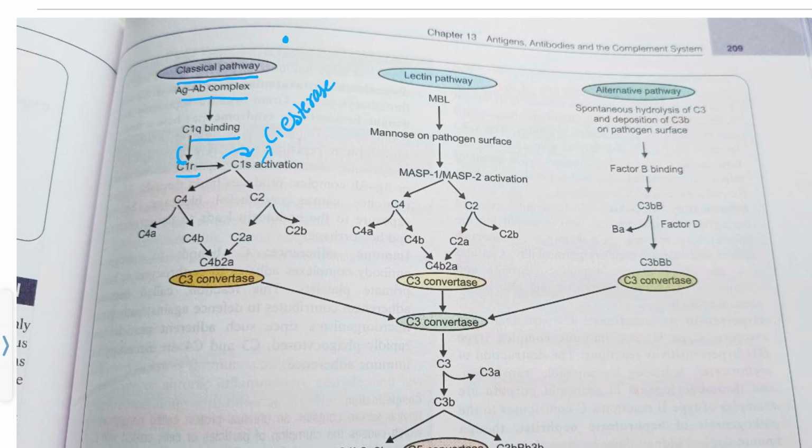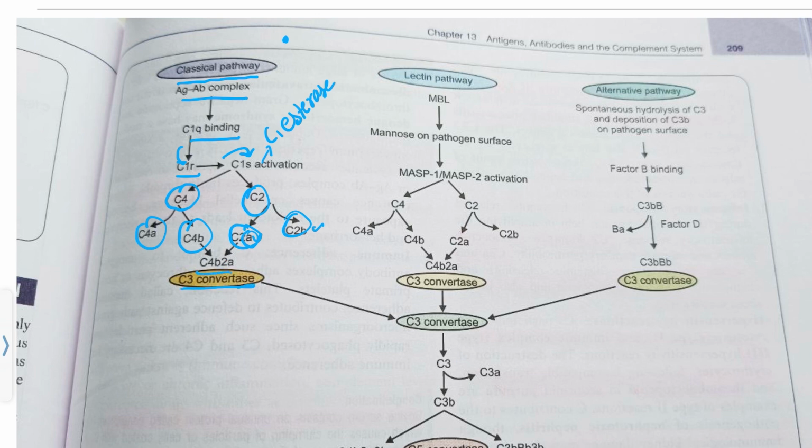C1 esterase will then activate C4. It will cleave C4 into C4a and C4b, and C4b will attach, and then it will cleave C2 into C2a and C2b. I have already told you that C2a and C2b is a controversial topic. Earlier, C4a used to join the complement cascade, but nowadays in First Aid or any other updated international edition book, you will find C4b here, but I will let it be.